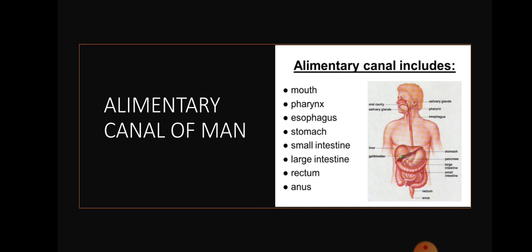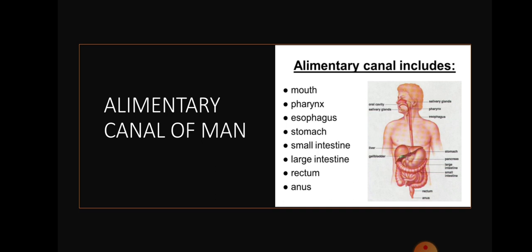So digestion. In this process, what happens? Ingestion, means taking the food inside, is the first step. After ingestion, what is the next step? Digestion. After digestion, absorption of that food. After absorption, assimilation, means utilization of the absorbed food. After assimilation, there will be ejection. Ejection is nothing but removing the waste products from the body through the anus.